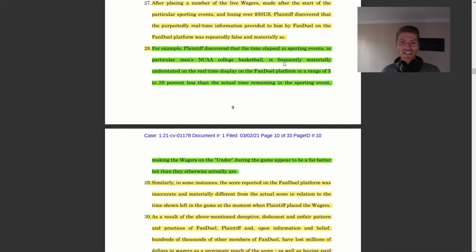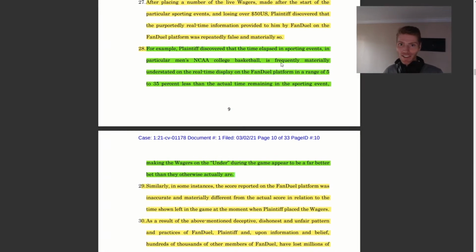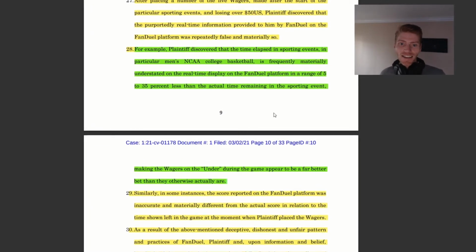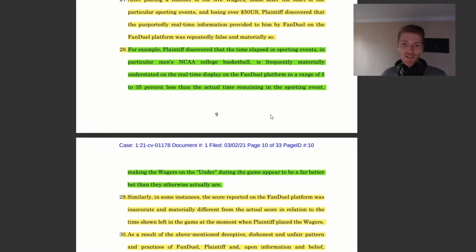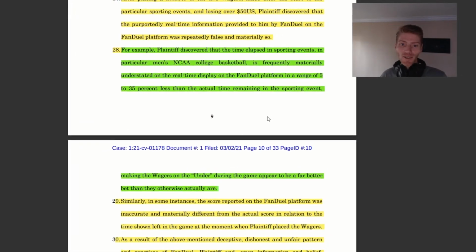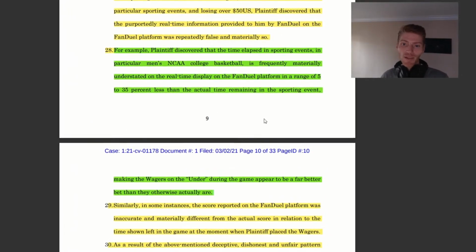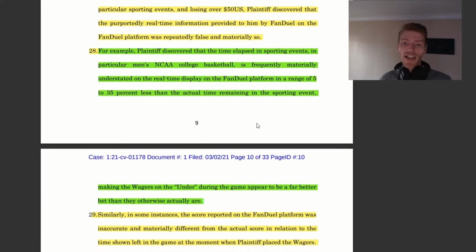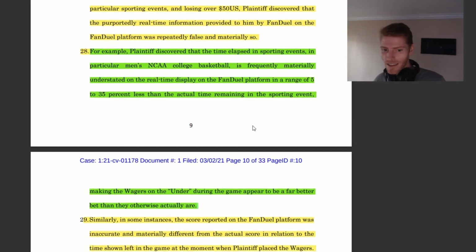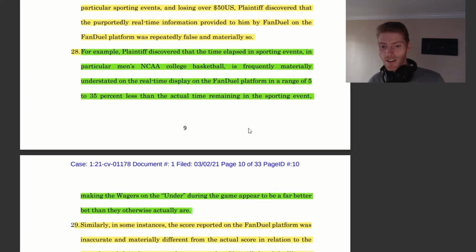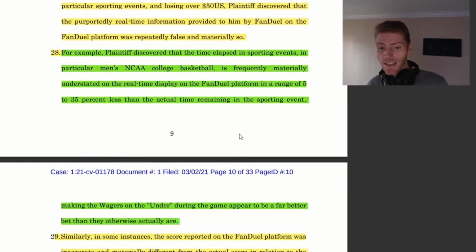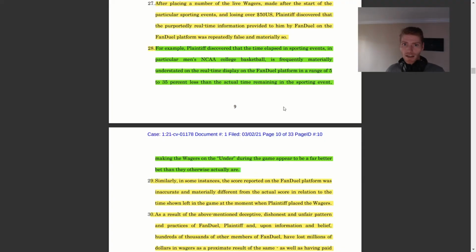The plaintiff and his team did some more research on the real-time betting, and we can see in this green highlight, it says that, quote, it's frequently materially understated on the real-time display on the FanDuel platform in a range of 5 to 35% less than the actual time remaining in the sporting event, making the wagers on the under during games appear far better than the bet that they otherwise actually are. So that's kind of what happened in this case.